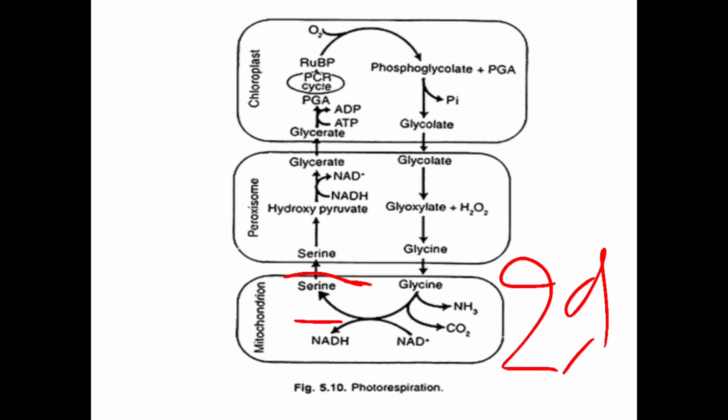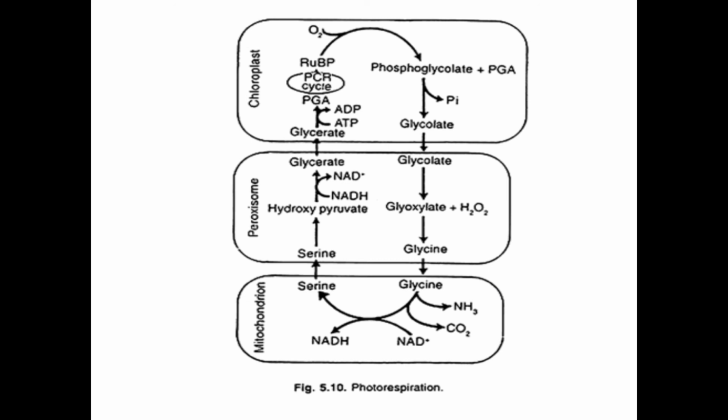Keep in mind, 2 molecules of glycine produce 1 molecule of serine, and in this reaction, what are the other byproducts? Ammonia, NH3, and carbon dioxide. These two are also released. And here NAD is converted into NADH.